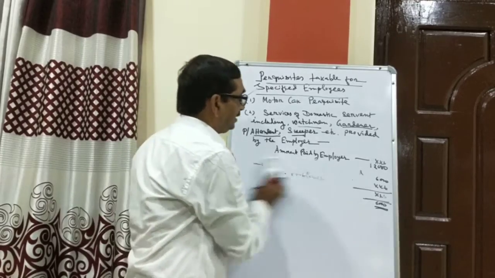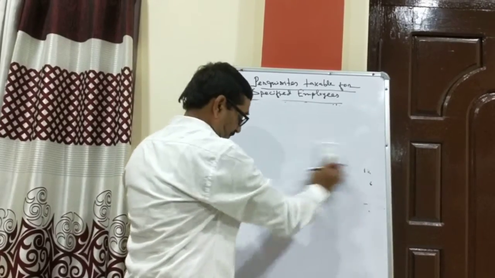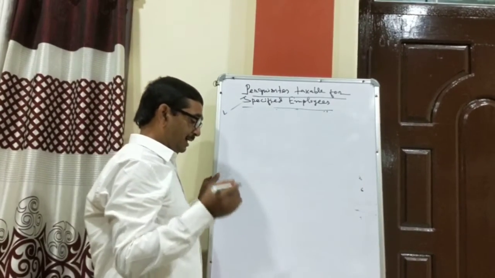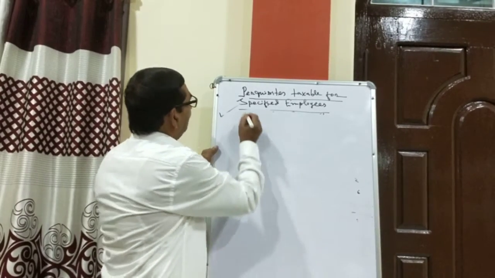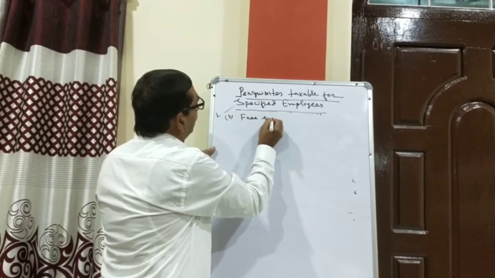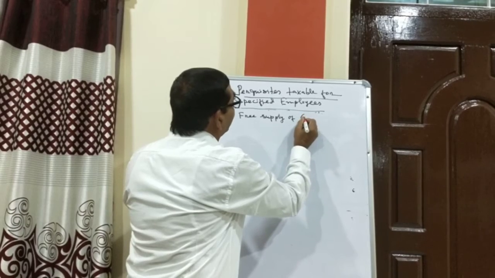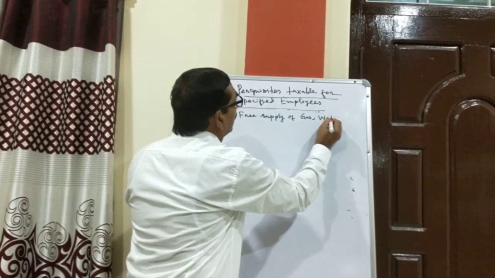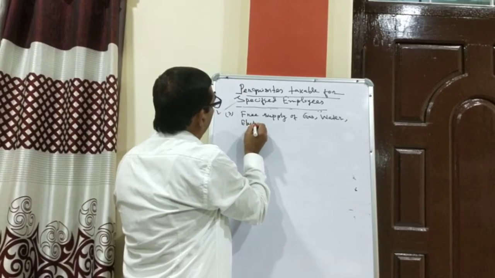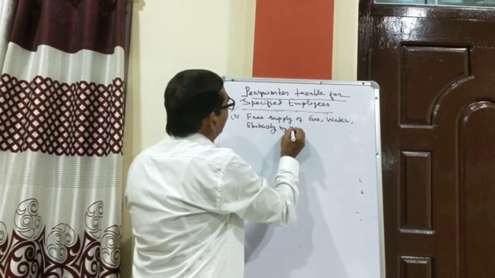And the next point, number 3, is free supply of gas, water, electricity, etc. to the employee by the employer.